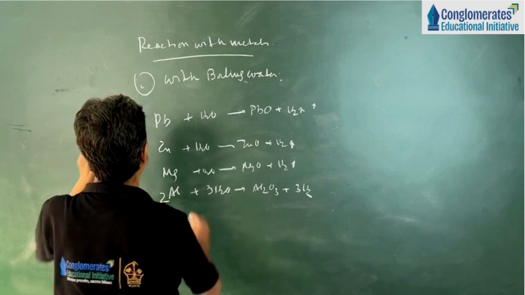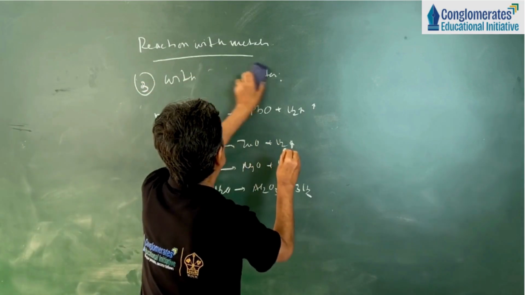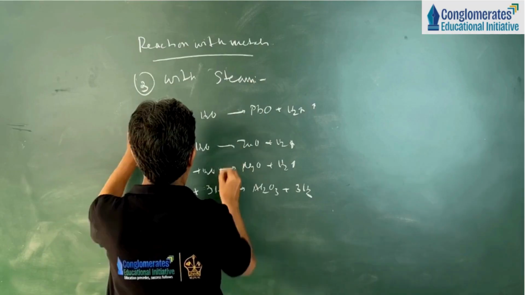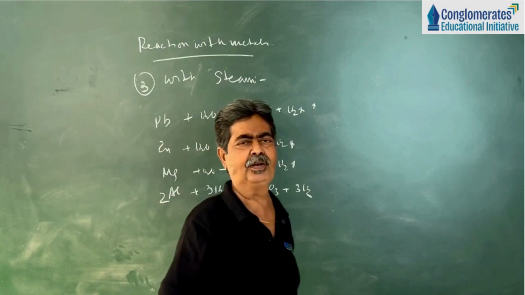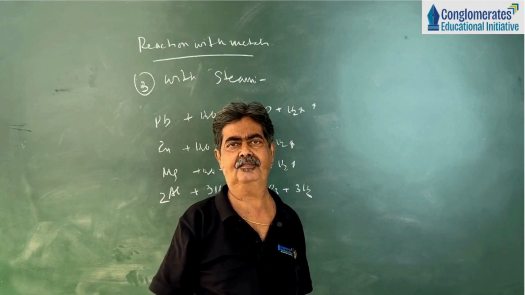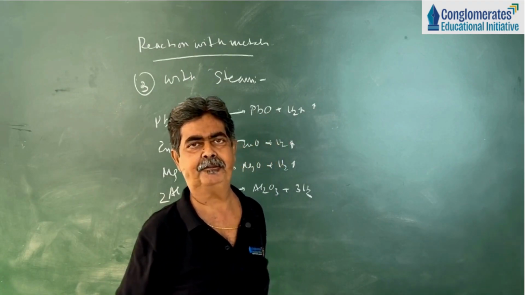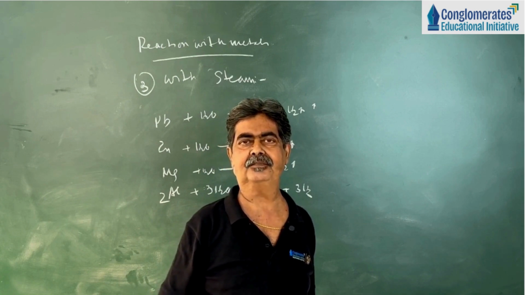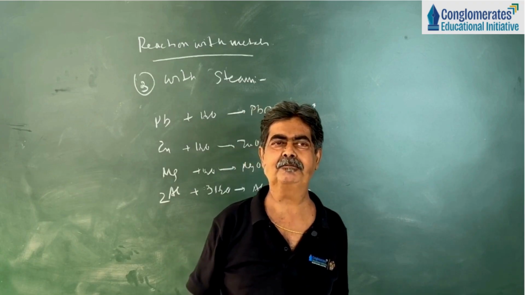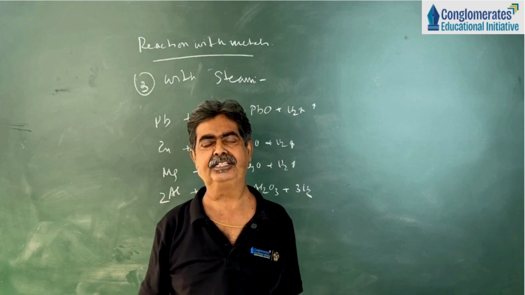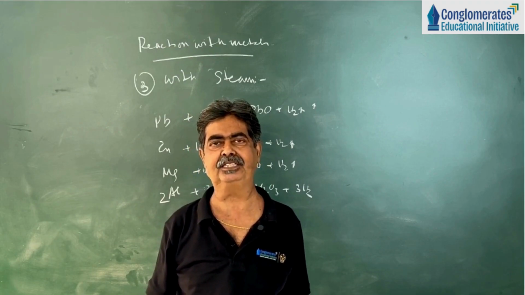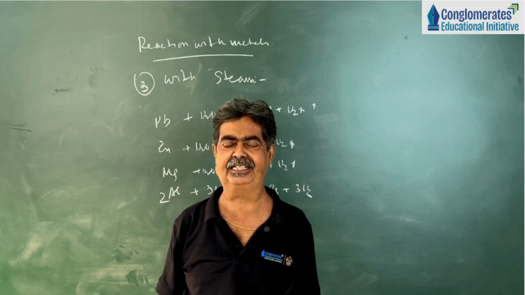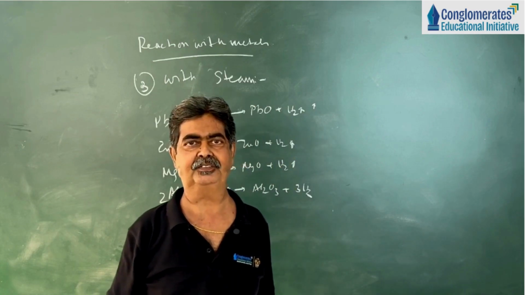Number 3, with steam. Now, when steam is passed over red hot iron, hydrogen gas is evolved with the formation of ferrosoferric oxide, or mixed oxide. This is the method by which we can prepare hydrogen gas industrially. For large scale preparation we can use this method, which is known as the Lane process, by which we can manufacture hydrogen gas.